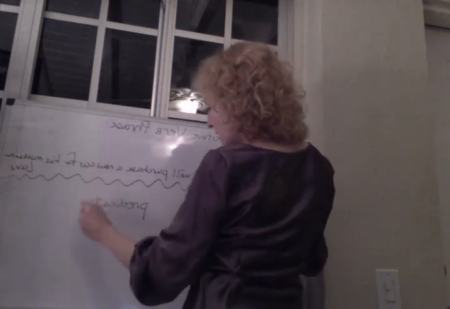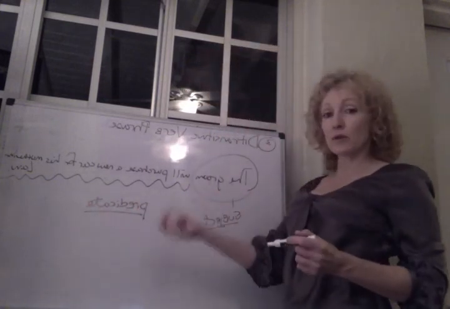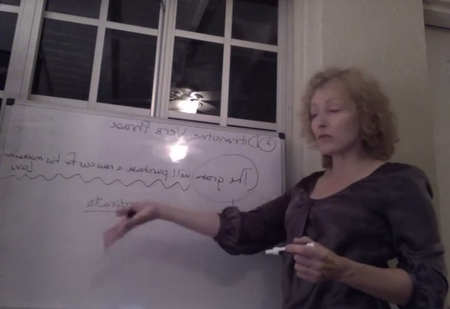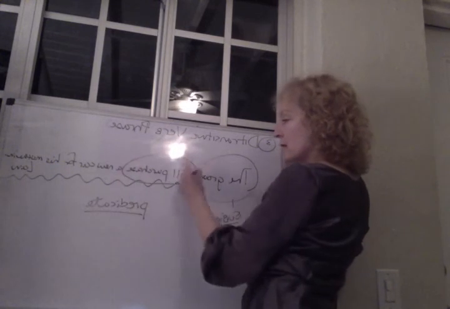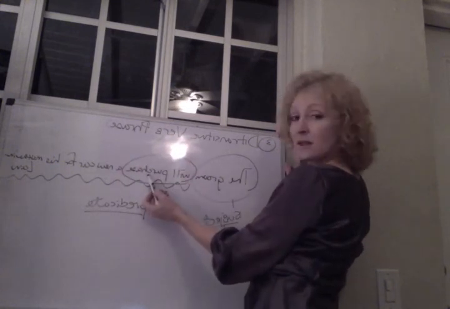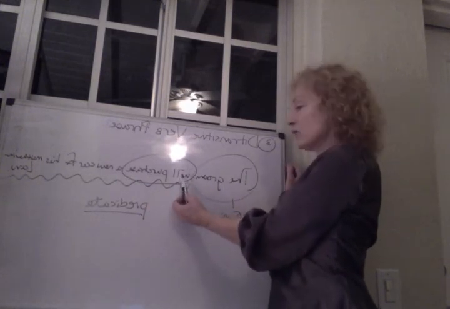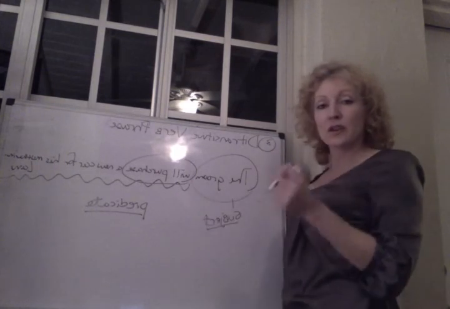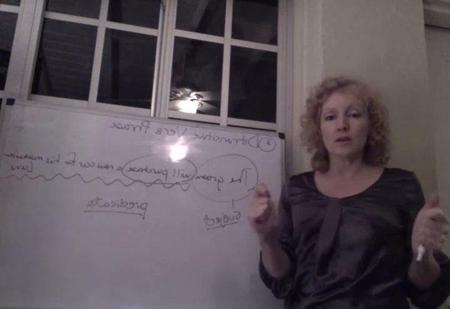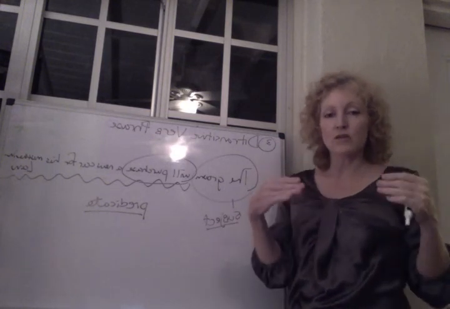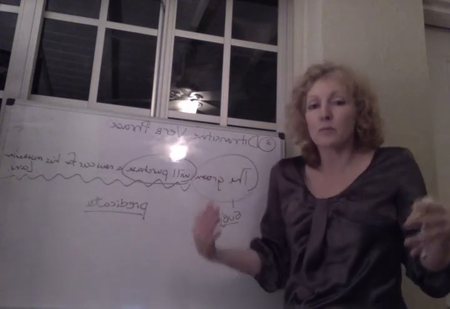Breaking our predicate down, we want to think, what do we know we're going to have within a predicate? A verb group plus the complements of the verb. The verb group here is going to be will purchase. Why not just purchase? Why do we have to include the word will here? Because think of what will is doing in this sentence. It's functioning as an auxiliary verb. And an auxiliary verb can only appear when you have a main verb. So auxiliary verbs are helping verbs, but they're helping main verbs. They can never appear by themselves.